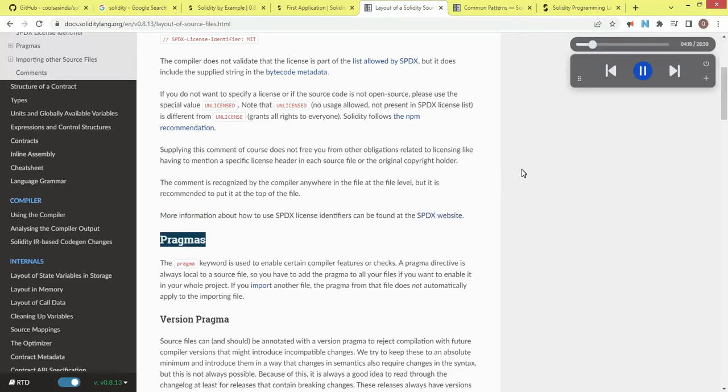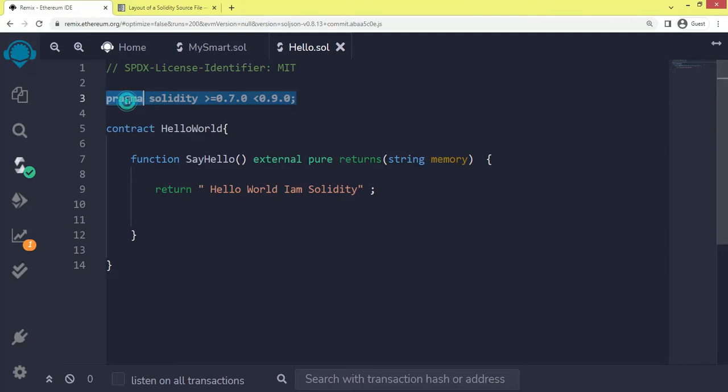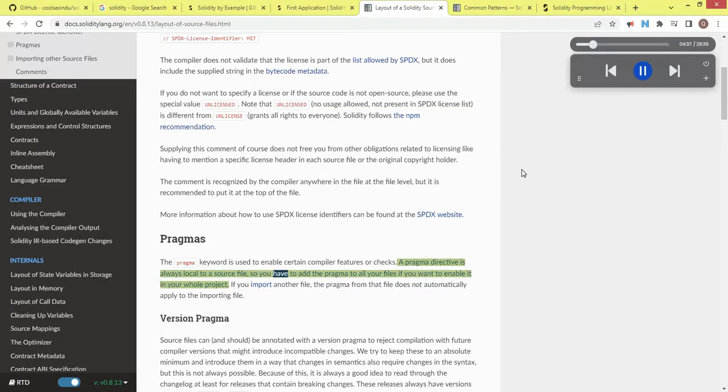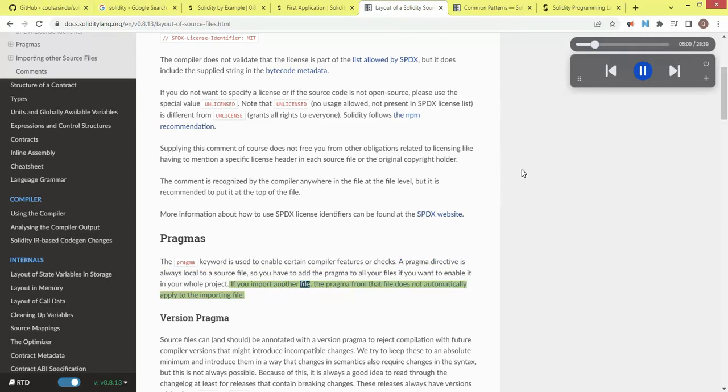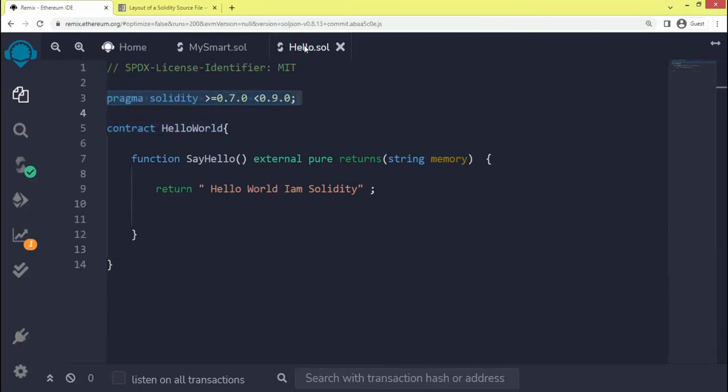Pragmas. The pragma keyword is used to enable certain compiler features or checks. A pragma directive is always local to a source file, so you have to add the pragma to all your files if you want to enable it in your whole project. If you import another file, the pragma from that file does not automatically apply to the importing file.